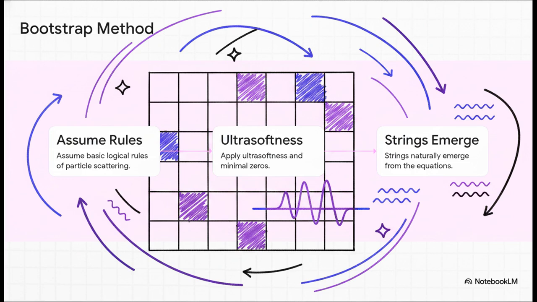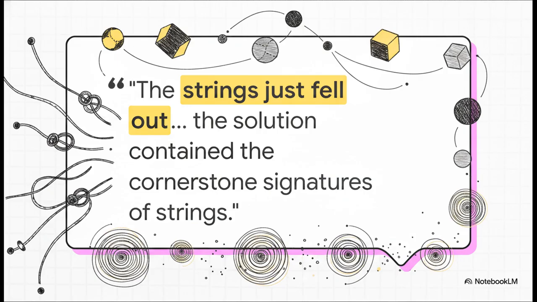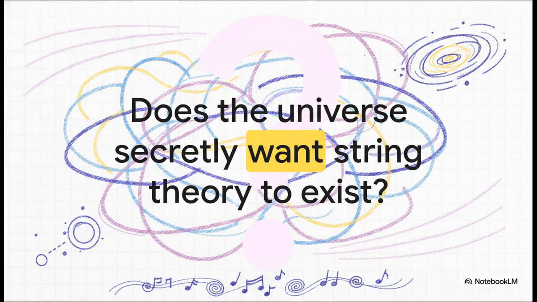No way, right? This absolutely mind-blowing moment is summed up perfectly by Caltech physicist Clifford Chung. He said, "The strings just fell out." They didn't force the math. They didn't try to make strings happen, but the solution naturally contained the precise infinite tower of massive spinning particles, the harmonics, that string theory is totally famous for. It was a completely independent mathematical path using totally different starting rules that somehow miraculously led to the exact same destination.